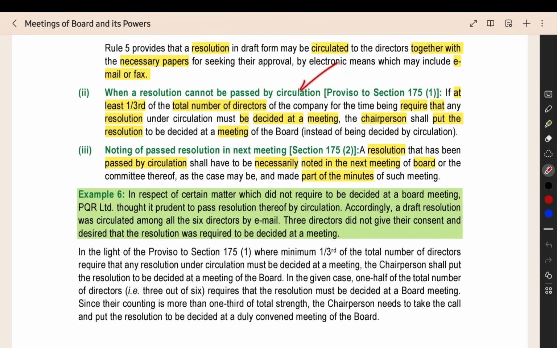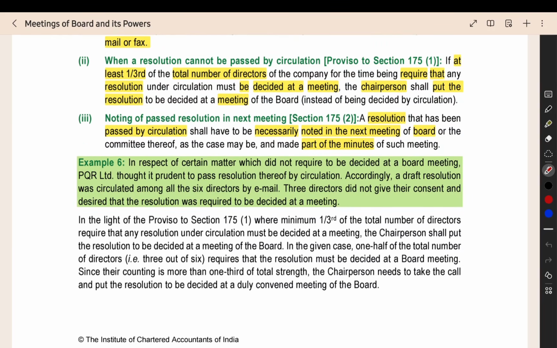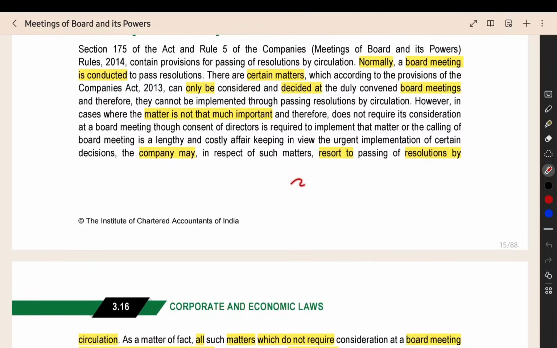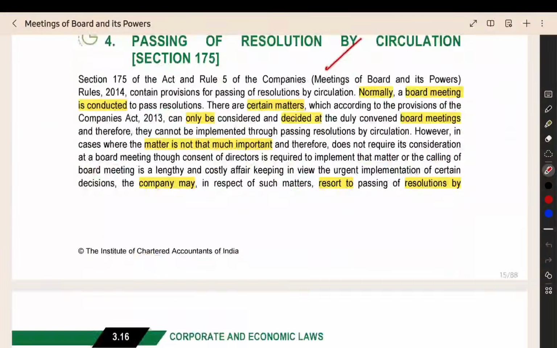When will a resolution not be passed by circulation? When you ask for it to be done by resolution by circulation, but one third of the total number of directors say that no, you should do this resolution only in a board meeting. Then you have to put the resolution only in a board meeting, and resolution by circulation is not allowed. Whatever resolution you take through resolution by circulation, you have to take note of it again in the next board meeting. When you conduct the board meeting again, you have to announce once that these were the decisions taken through resolution by circulation. So that is the resolution by circulation provision.